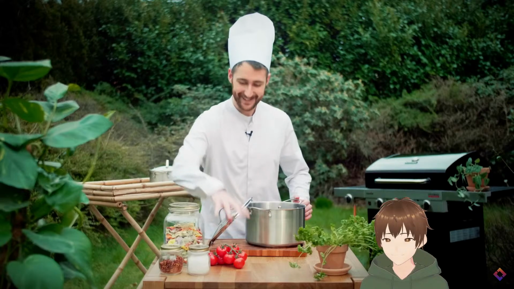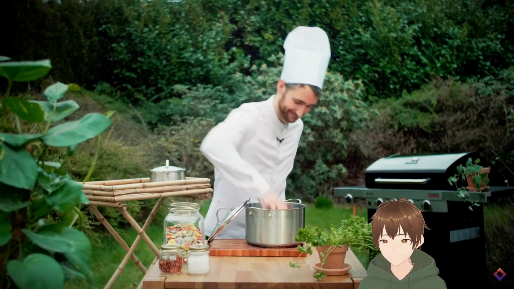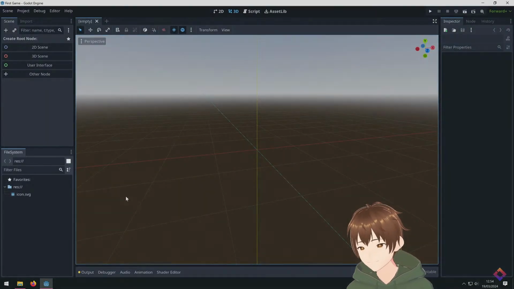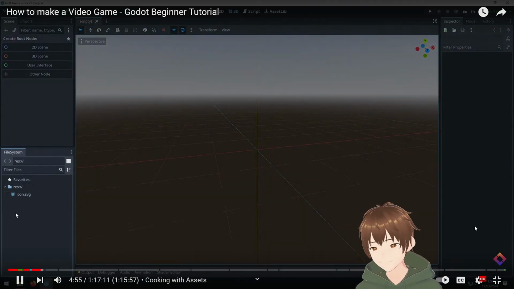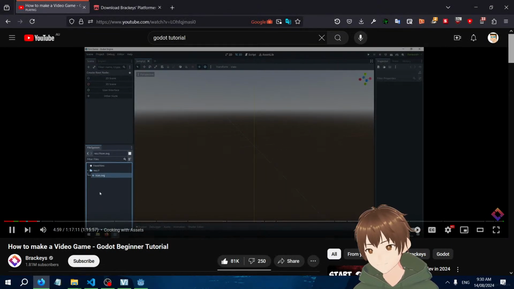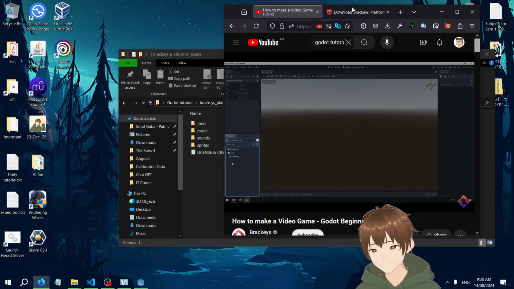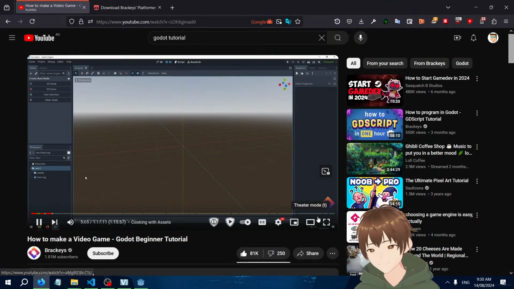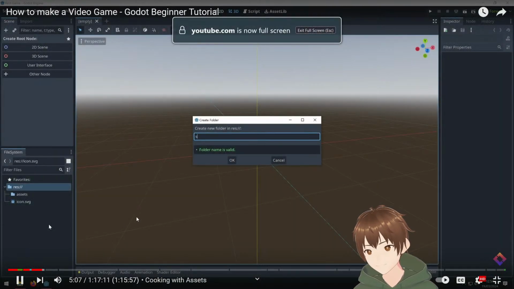Alright, let's get our assets into Godot. Importing assets in Godot is extremely simple. The file system window is where we have all the files we use in our game. By default, the only thing in here is the Godot icon. So let's create a folder where we can put our assets. Let's right-click, new folder, and name it assets. Let's also make one for scripts.